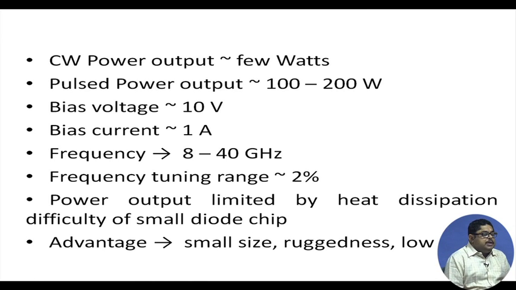Power output is limited by heat dissipation difficulty of the small diode chip; GaAs is a poor thermal conductor. So you cannot go on increasing to very high power because heat dissipation is a problem. Advantages are small size, ruggedness, and low cost.